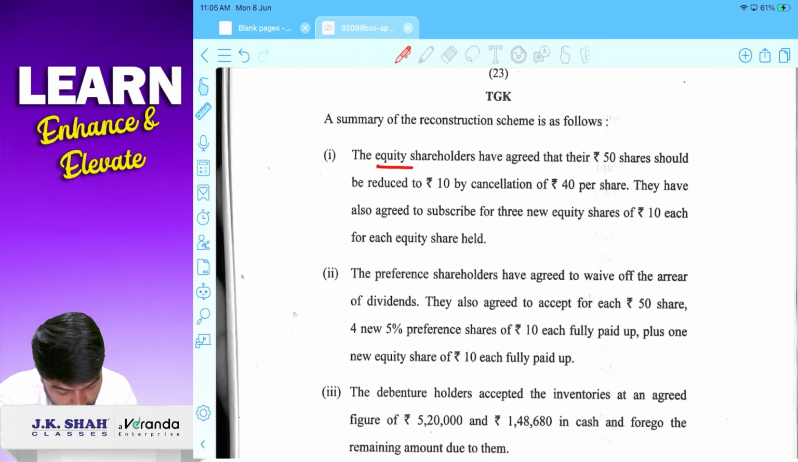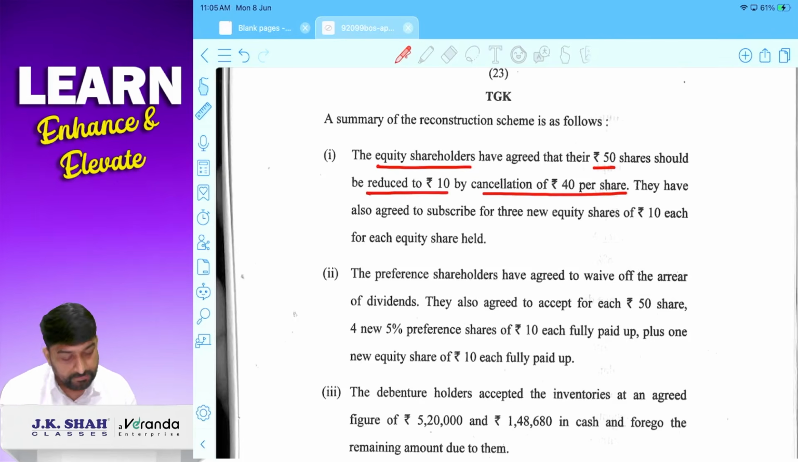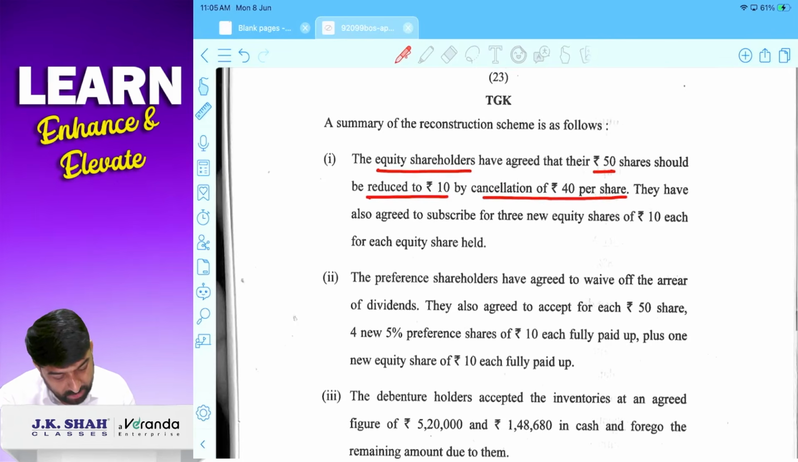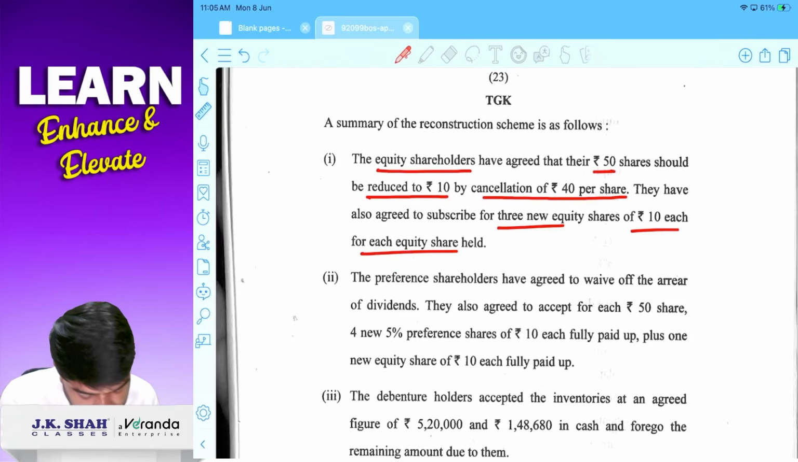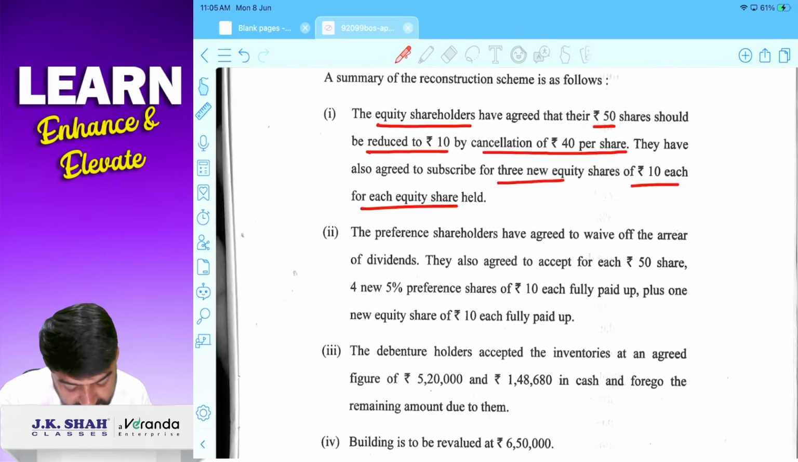The equity shareholders have agreed that the rupees 50 share should be reduced to 10 rupees by cancellation of 40 rupees per share. Correct? They have also agreed to subscribe for 3 new shares. ठीक है, this is reduction in share capital. Entries are quite manageable and then they are buying new equity shares. तो उसके कारण कंपनी के पास पैसा आएगा. So this is related with equity shareholders.